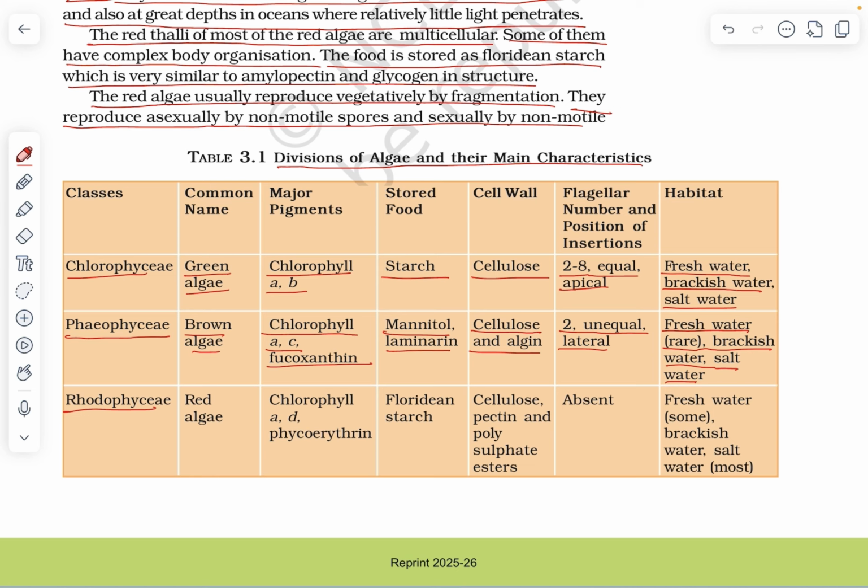Rhodophyceae, common name red algae. Major pigments chlorophyll a, d, phycoerythrin. Stored food Floridean starch. Cell wall cellulose, pectin and polysulfate esters. Flagellar number and position of insertion absent. Habitat freshwater, some brackish water, salt water most.